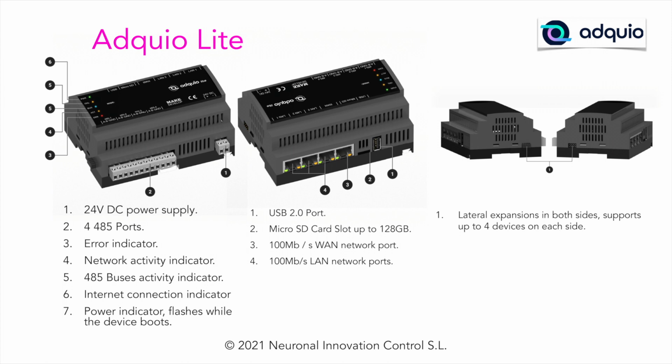If we turn it over to the other side we have the USB 2.0 port, then we will see what it is used for. The expansion slot, as in the previous case, with support for up to 128 GB on a micro SD card, and a 32 GB high-strength micro SD card is inserted from the factory, as I already told you. Next we have the 100 megabit WAN port, and 3 100 megabit LAN ports. Also, as in the previous device, we have an expansion connection on both sides, and we admit up to 4 devices on each side.